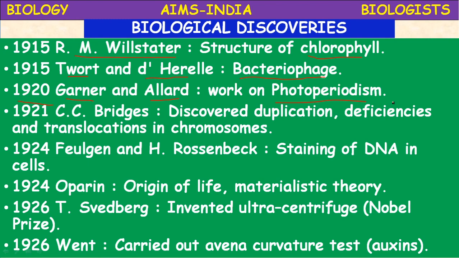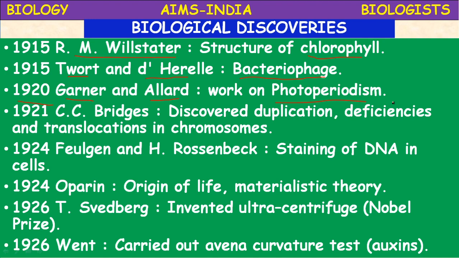Next, let us proceed. In 1921, C.B. Bridges discovered duplications, deficiencies and translocations in chromosomes.